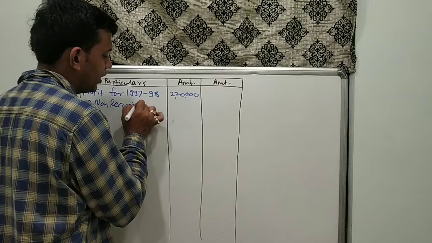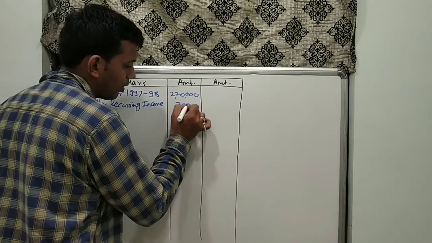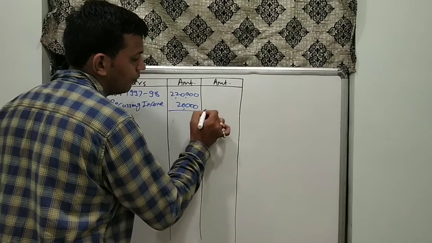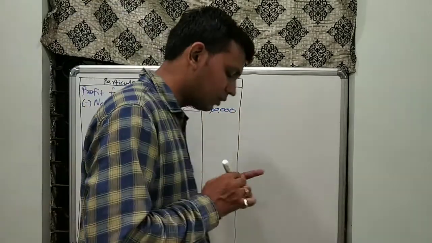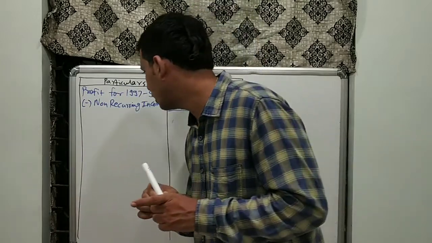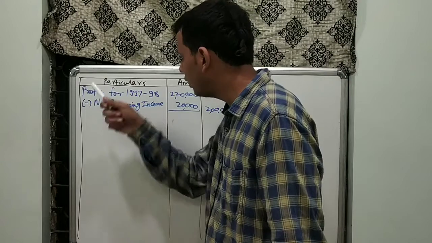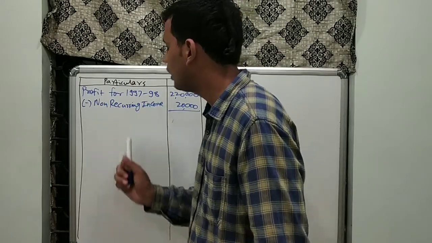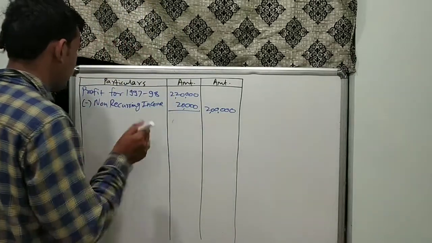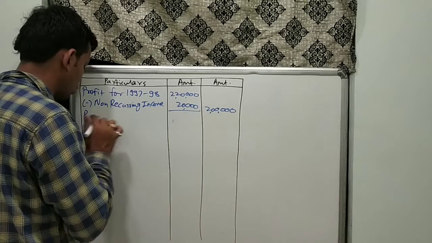Hence we will deduct it. Why? Because this non-recurring income, an exceptional or abnormal income, was added into the profit, so we deduct it to get our actual operating profit for the year: 2,20,000 minus 20,000, that is 2 lakh.